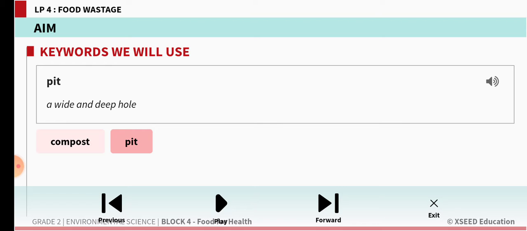Pit means a wide and deep hole. We'll make a pit, and in that we throw all the food waste and also the vegetable and fruit peels, so that it will mix with the soil and can be used for growing the plants. You all know that plants are very, very important for us.